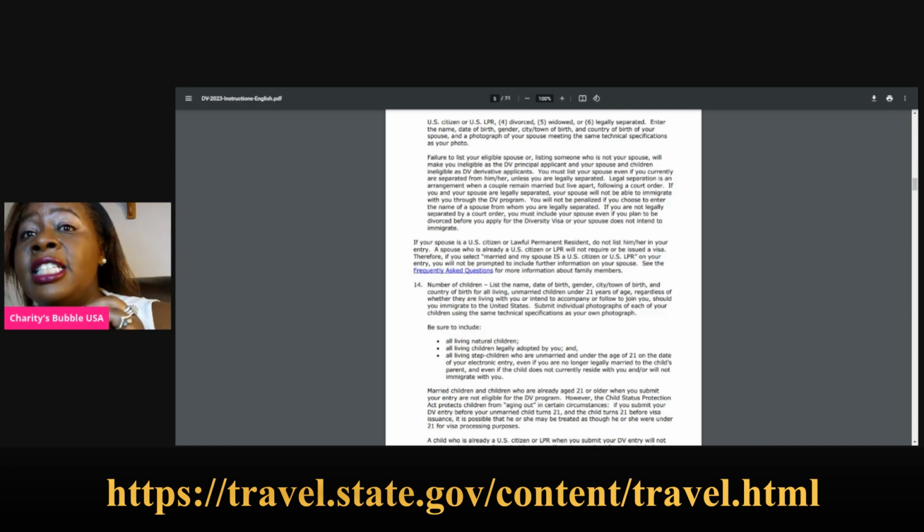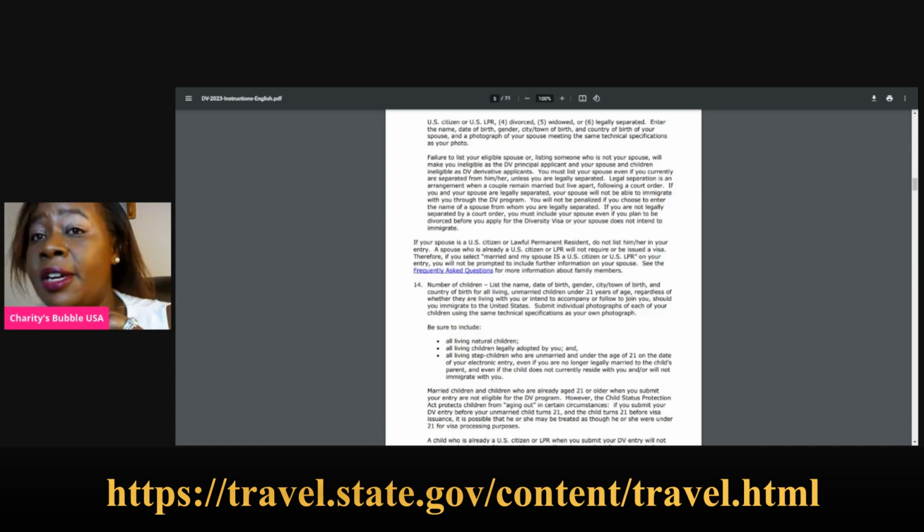Now, if you are not legally separated by court order, and this one they are repeating, you must include your spouse even if you plan to be divorced before you apply for the diversity visa, or your spouse does not intend to immigrate. Did you get that? Maybe you have not been legally separated, but you plan to be divorced. That person, you must list them there. Put them there, even if they do not intend to immigrate. So do not leave them out. I hope you have understood that correctly.